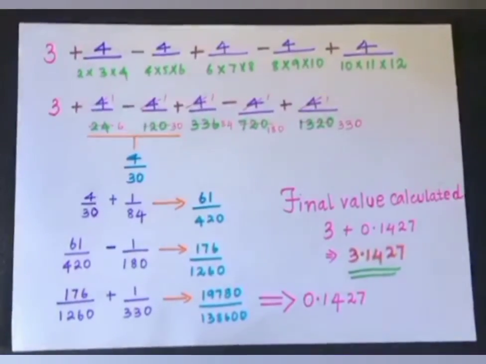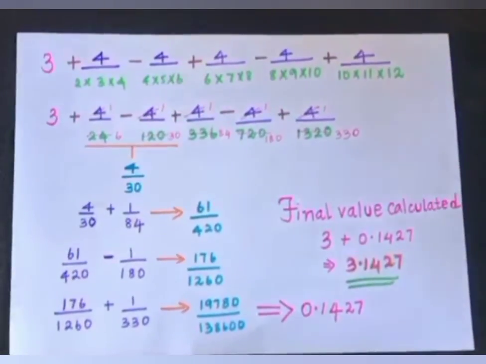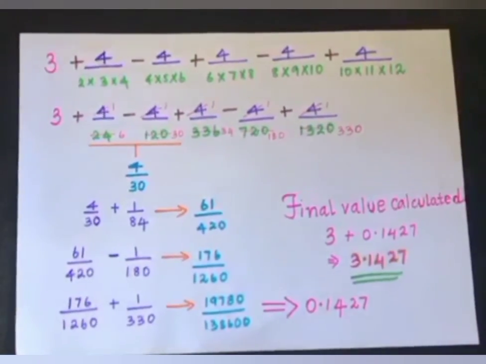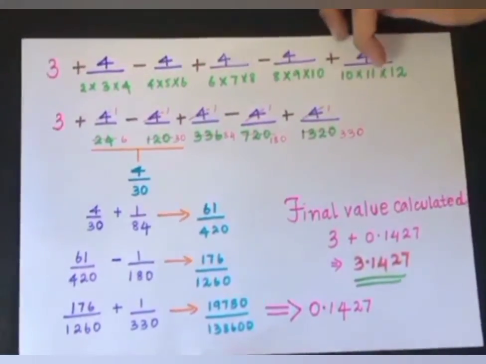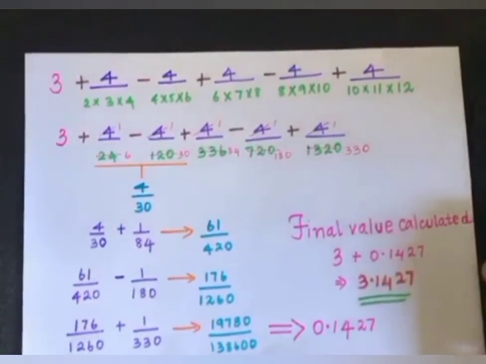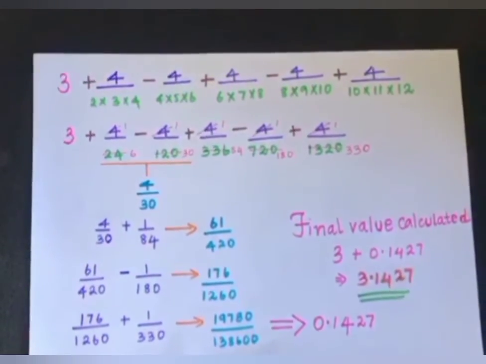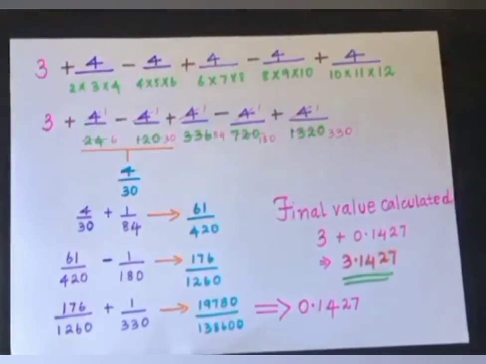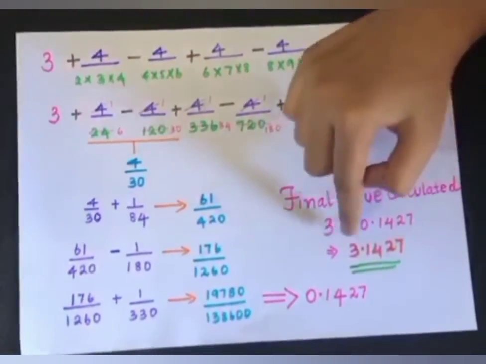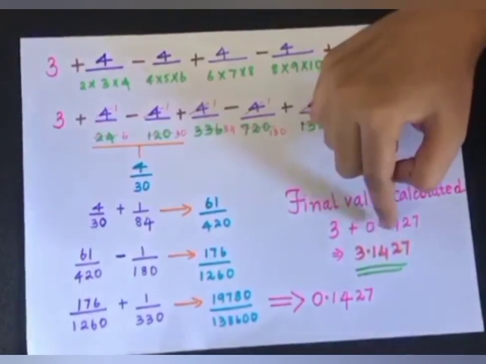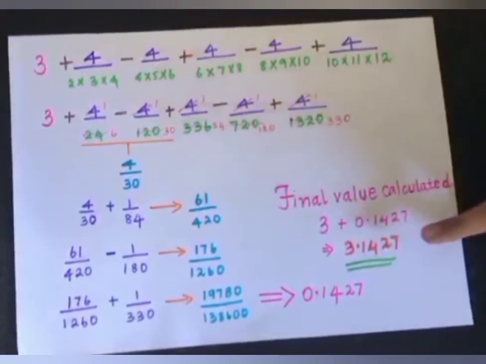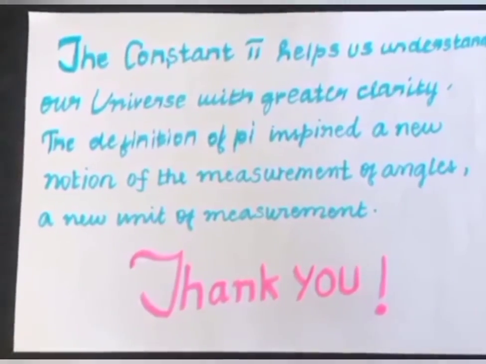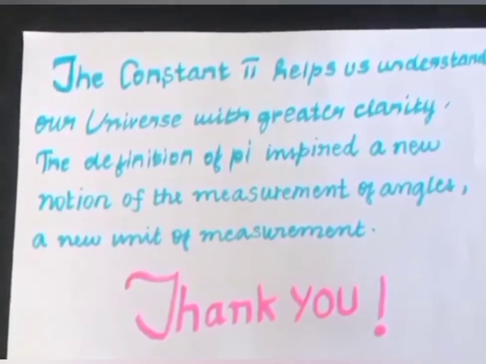0.1427. One thing we have to remember is that the accuracy of the value will be attained by repeating the steps again and again. So I have done the process 5 times, and I got this value. Maybe if I had repeated the step for the 6th or 7th time, I would have got a more accurate value of pi. So the final calculation will be, I'll just have to add the 3 with 0.1427, which will give me the value 3.1427.